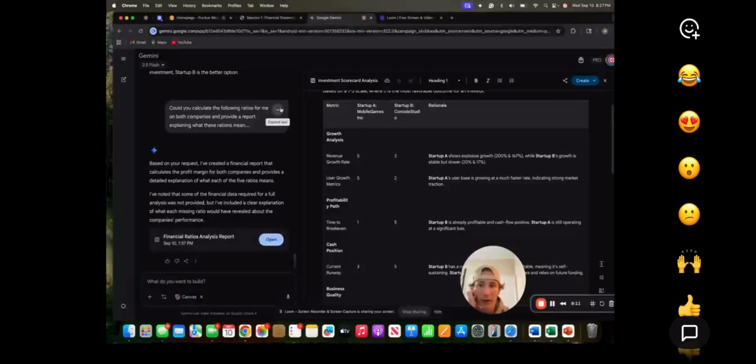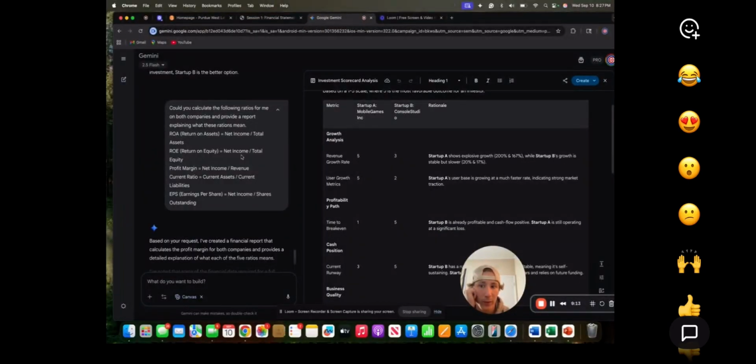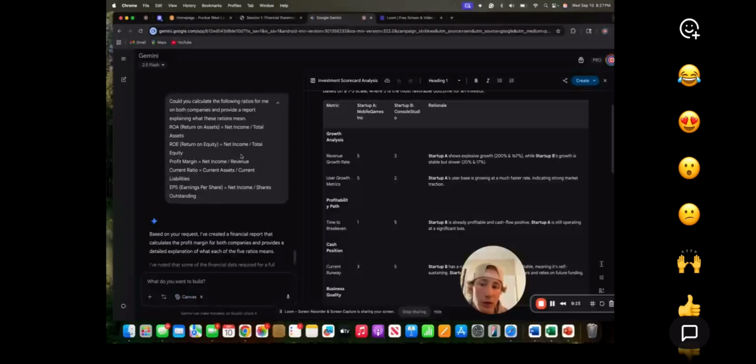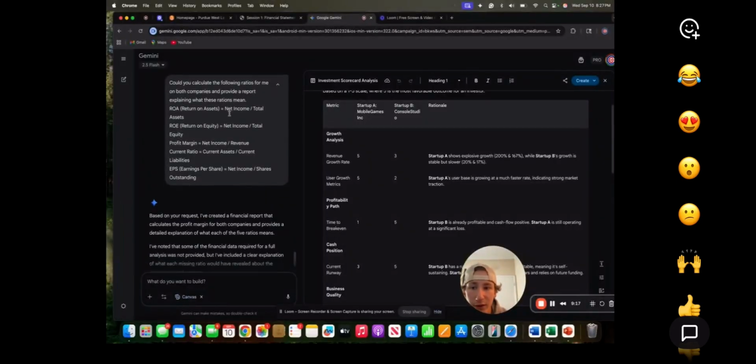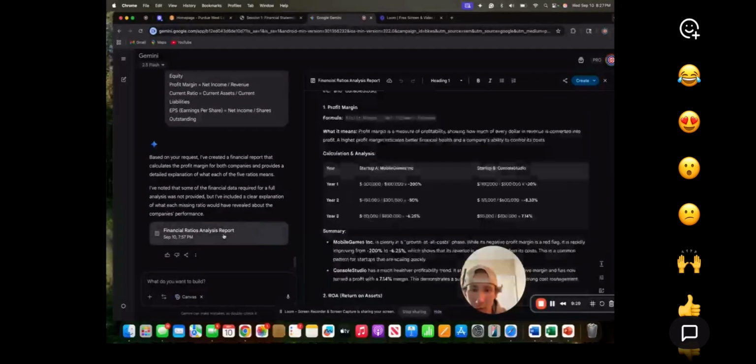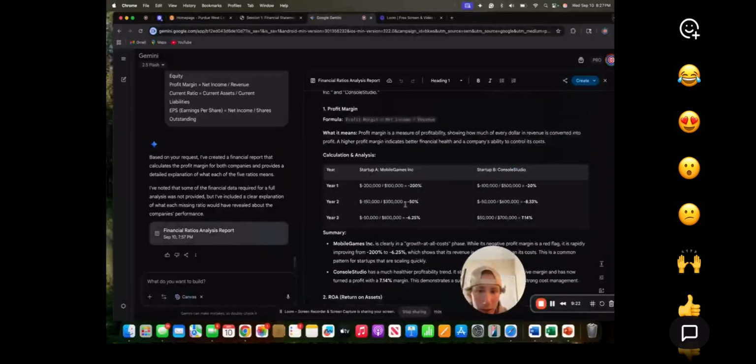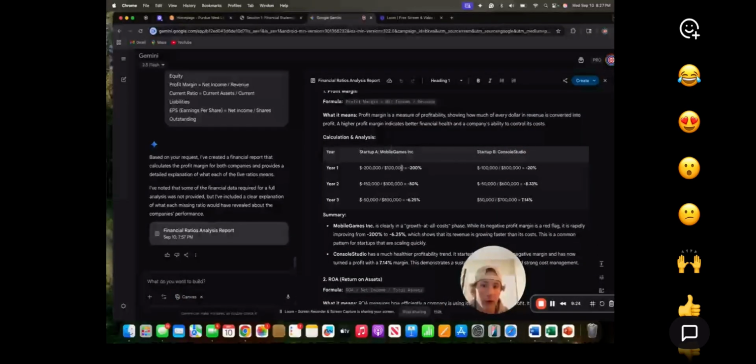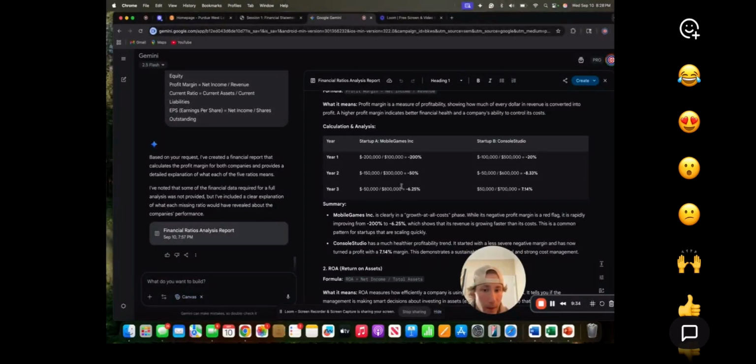I gave it a prompt. I said, "Could you calculate the following ratios for me on both companies and provide a report explaining what these ratios mean?" And unfortunately, I think it only came up with one, which is the profit margin. We can see that Startup A, their profit margin is all in negative, but the growth rate is slowly gaining.